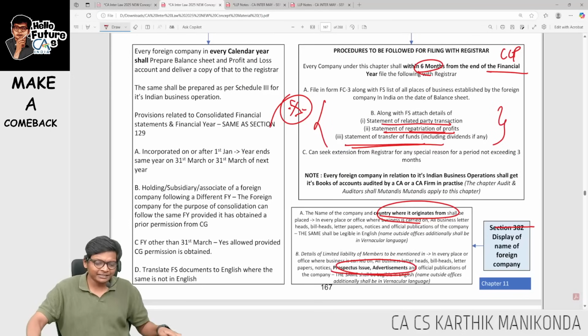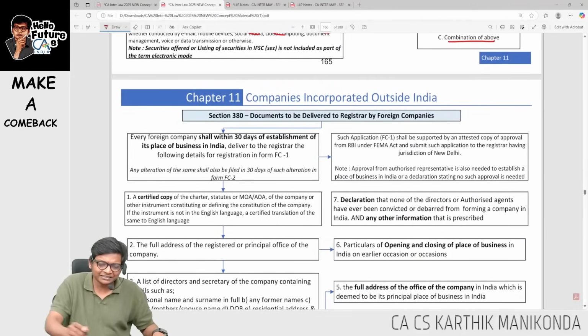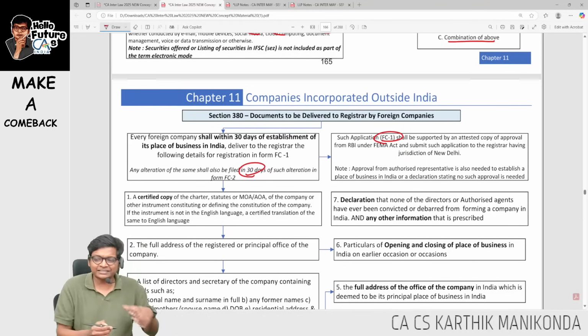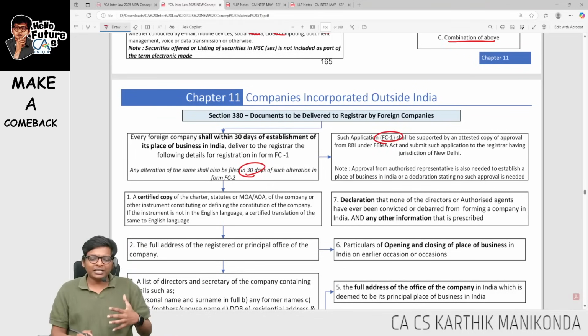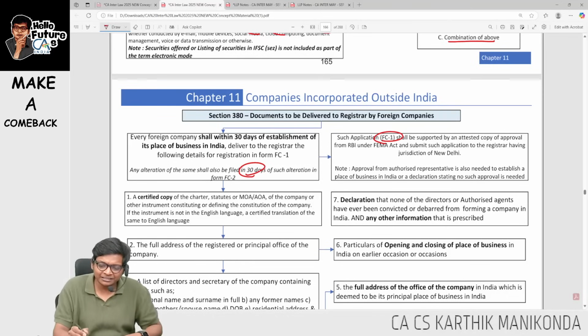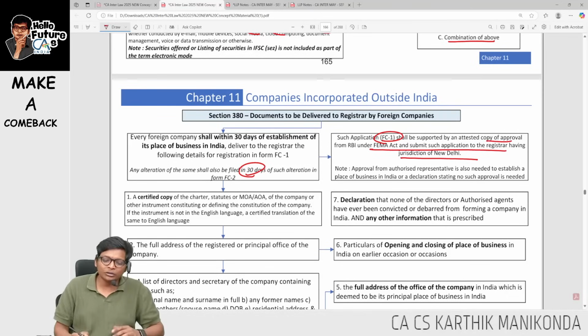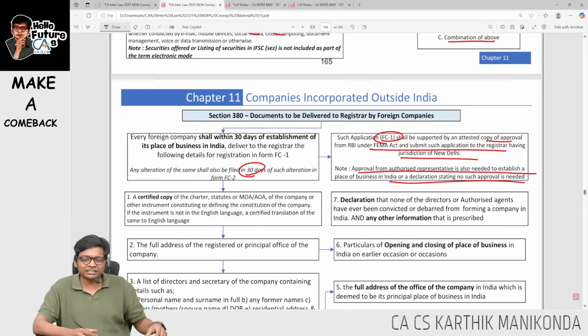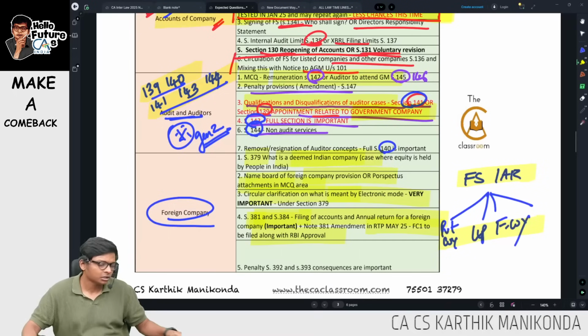What is the amendment, guys? The amendment says you have to file FC1 within 30 days. The time a foreign company comes to India, you have to file FC1 to ROC within 30 days, and it should be given to jurisdiction of New Delhi, but nothing but Noida, with approval of authorized representative. If it's exempted, if the RBI says no such approval is needed, then no need to give such approval.